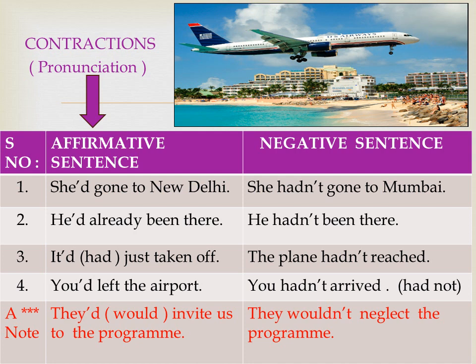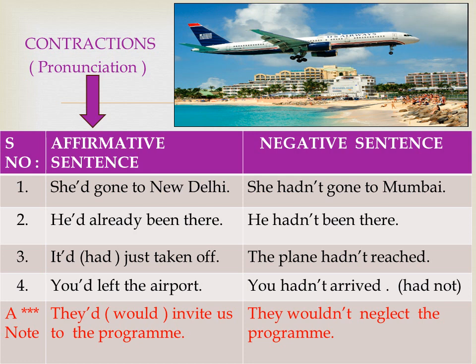Here is the pronunciation tips for contractions. Let us try now. He'd, she'd, it'd, you'd. Let me read the affirmative sentence with its contractions. She'd gone to New Delhi. He'd already been there. It'd just taken off. You'd left the airport.